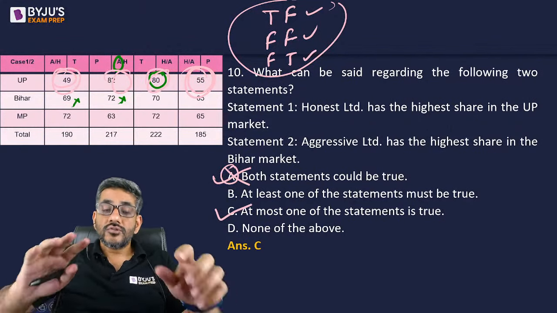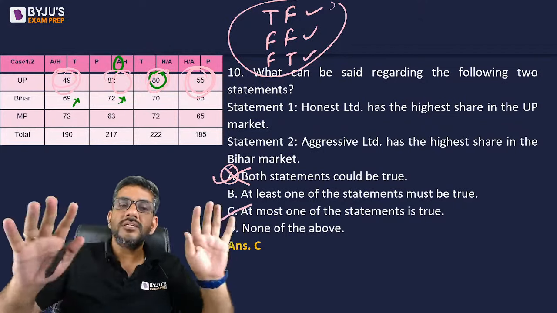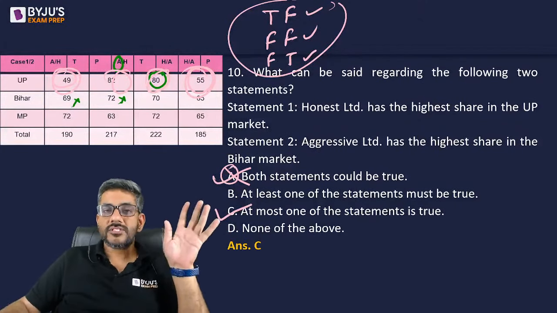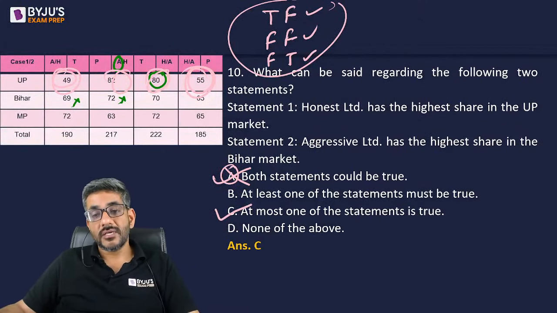So there is a possibility that neither of them is true. So all the possibilities exist, but at most one of them is true is definitely clear. That is the correct answer for us in question number 10.